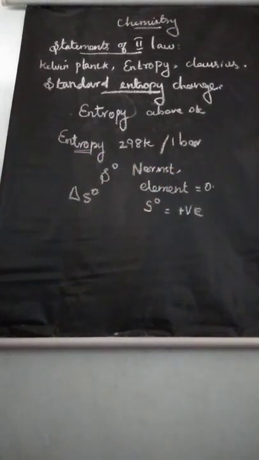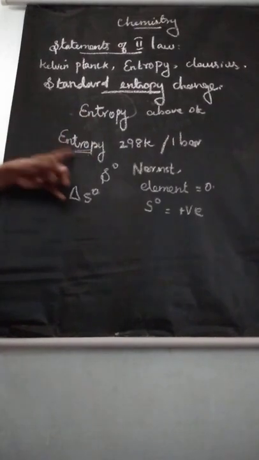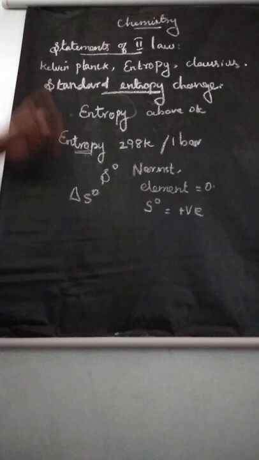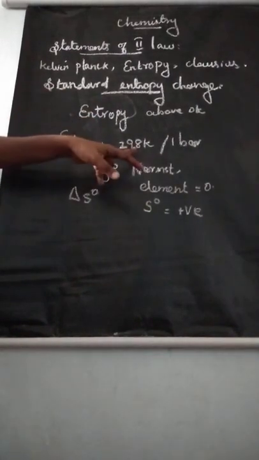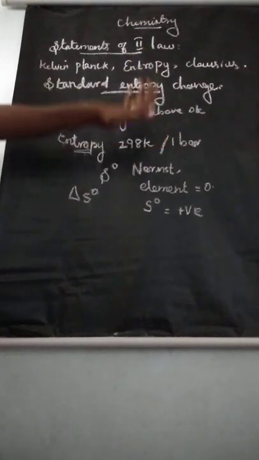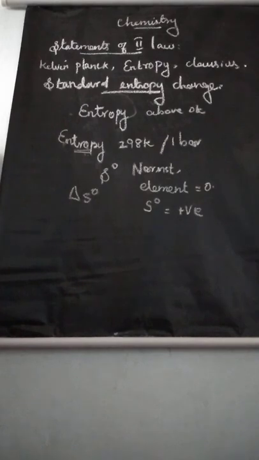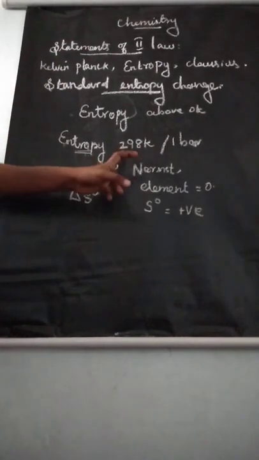Understand? So listen. We learned the definition of standard entropy. What is meant by standard entropy? Standard entropy is defined as the absolute entropy of a substance at temperature 298 Kelvin and pressure 1 bar, and the symbol is S naught.